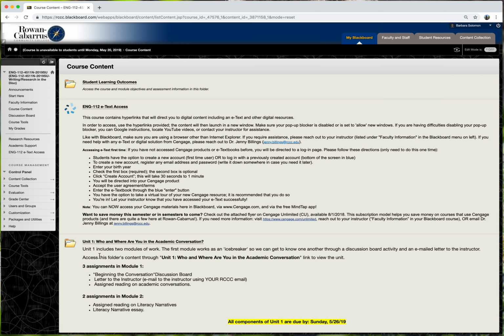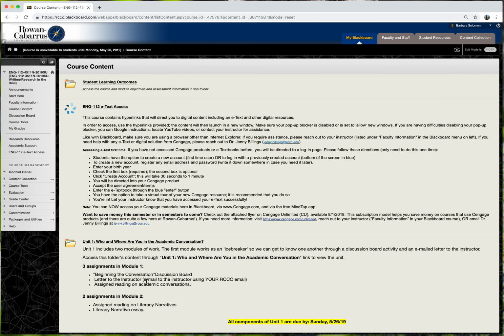So Unit 1, the structure for all the folders is the same throughout, so I'm going to give you an overview of what we're going to be working on within the units. And the units are broken down into modules. So the first unit has 2 modules. You can see Module 1 and Module 2, and I've also listed the assignments within those modules. I've also given you a set of deadlines for each unit. So within the unit, all of the components need to be completed, the first unit obviously by May 26th.